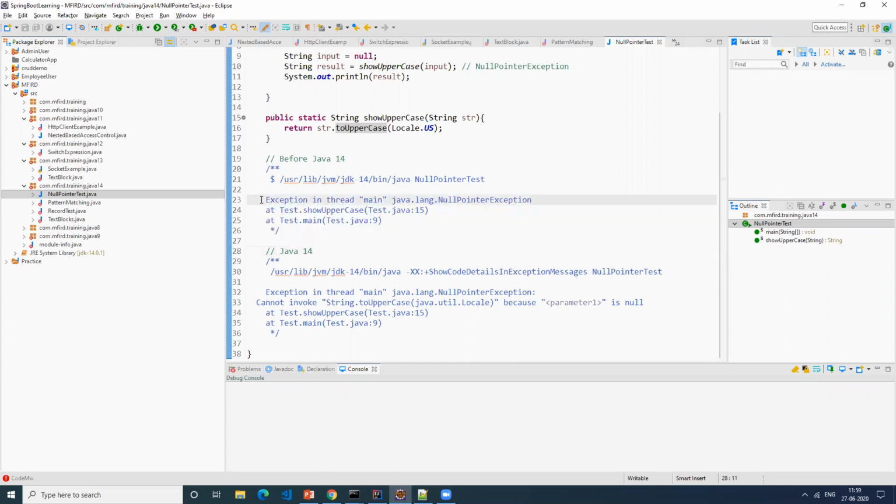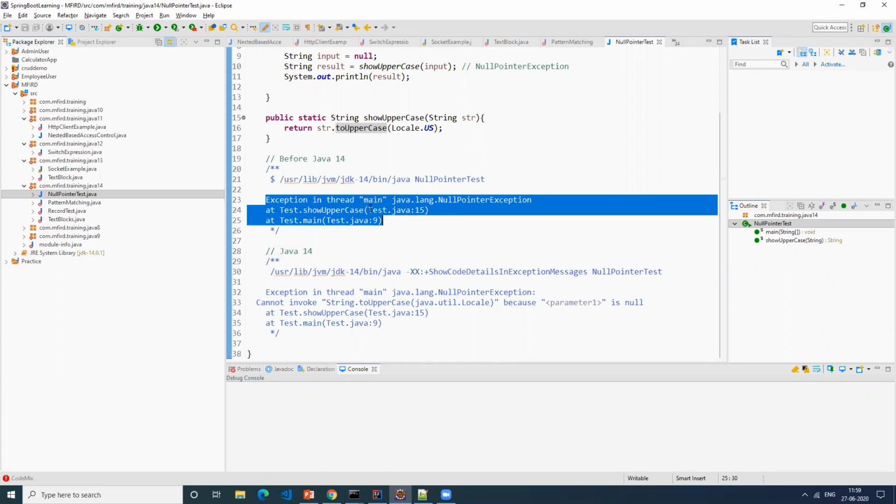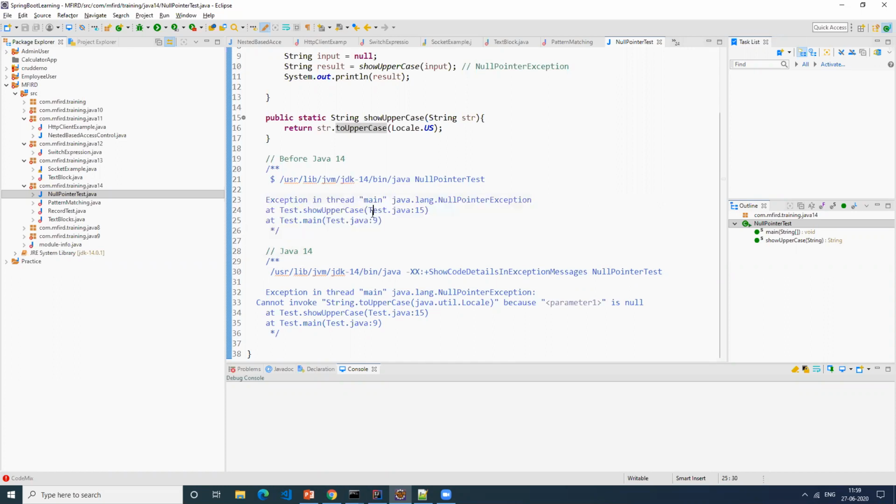Then what you'll do, generally you go to this test class, and then you go to this method. For example, this is a method, it is giving error, right? You'll go to the method and see which object has got null pointer exception. This is the line which gave the null exception, and you'll go and debug it and fix it. You'll try to pass some null and you do that.